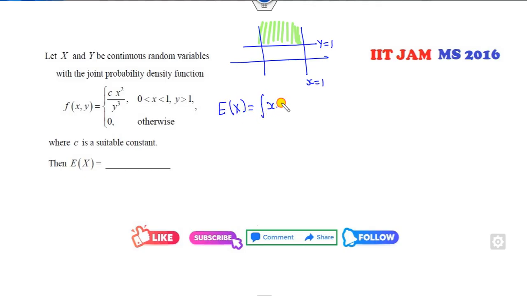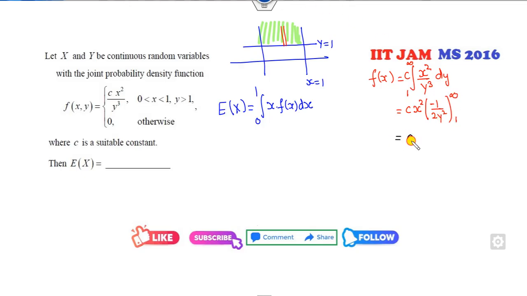So this is x into f(x). Can you find the limit of x? It says 0 to 1. So what is the f(x)? We can find the marginal of x. So c is outside, x square over y cube. What is the limit of y? 1 to infinity. So c is outside, x square is outside. Integration of this is minus 1 over 2y square from 1 to infinity. So it's cx square. When you take infinity, it's 0. When you take 1, it's 1 over 2. So the answer is c over 2 x square.